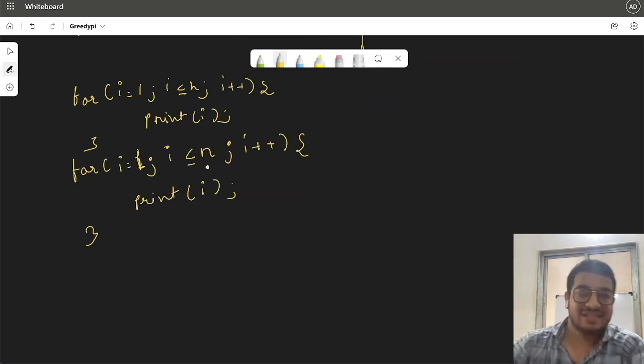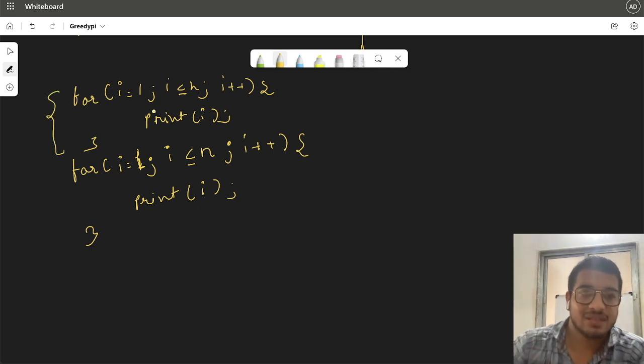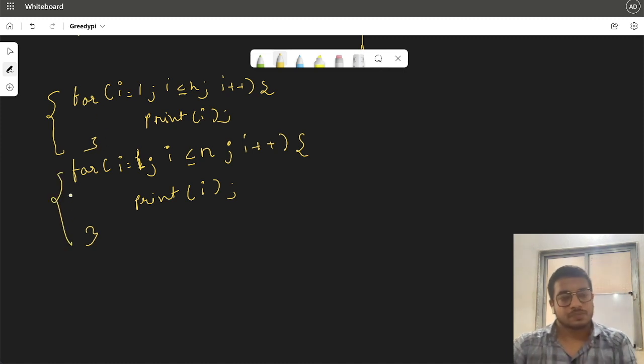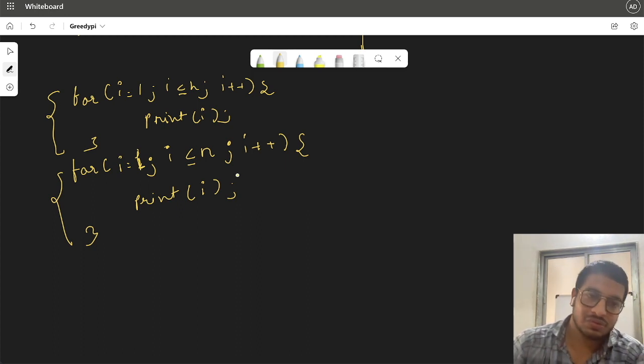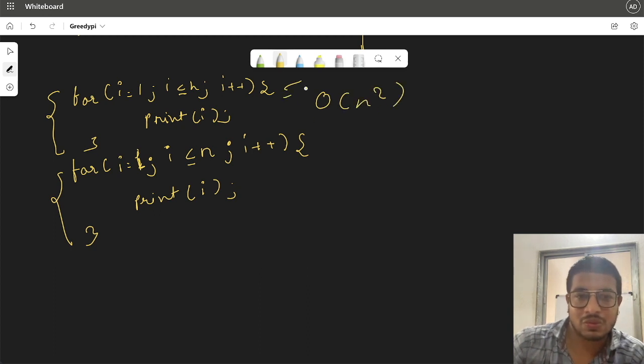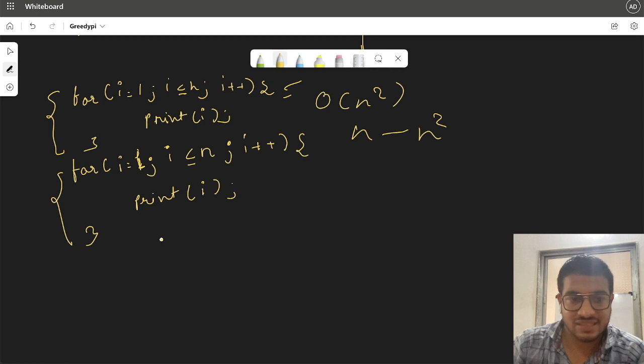So what if I write two loops like this? In this case, the first loop will run completely, and after completion of the first loop, the second loop will run. So what would be the complexity in this case? The simple answer would be O of n square. Why? Because we have two loops. For one loop it is O of n, so for two loops it would be n square. Simple. Yes? No. So why no?